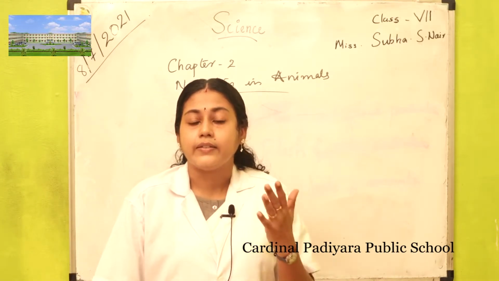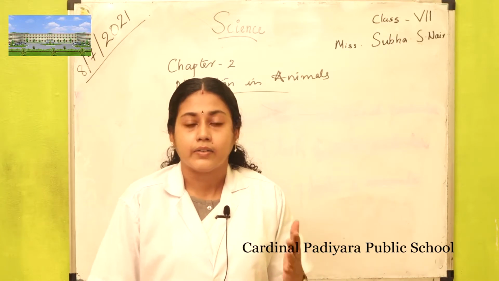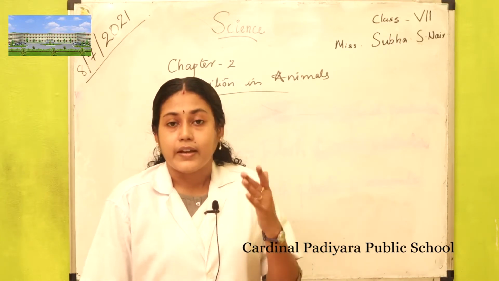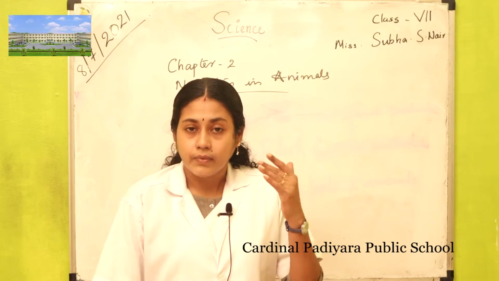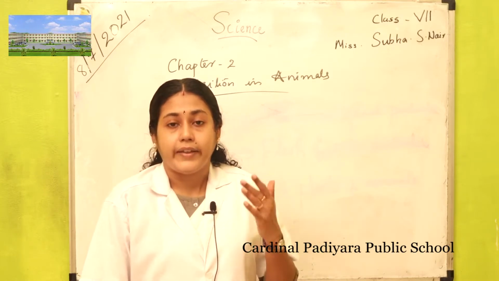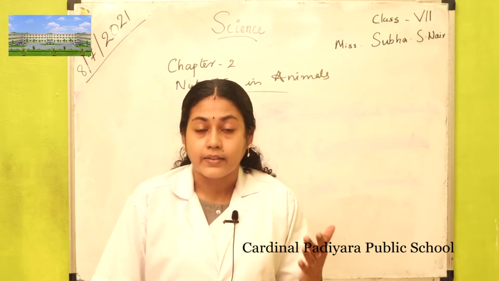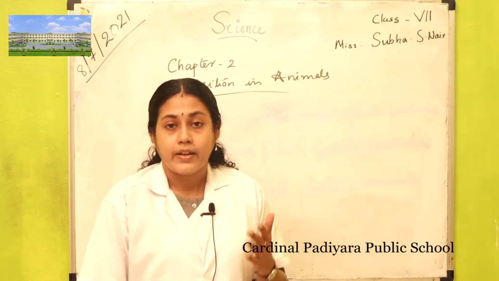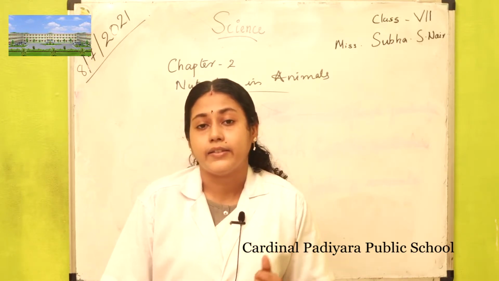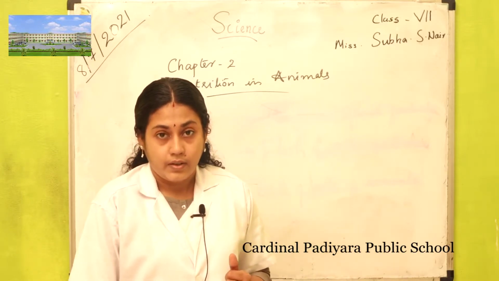Together with these parts or compartments, certain glands are also working. They are the salivary glands, liver and pancreas. They secrete certain digestive juices.